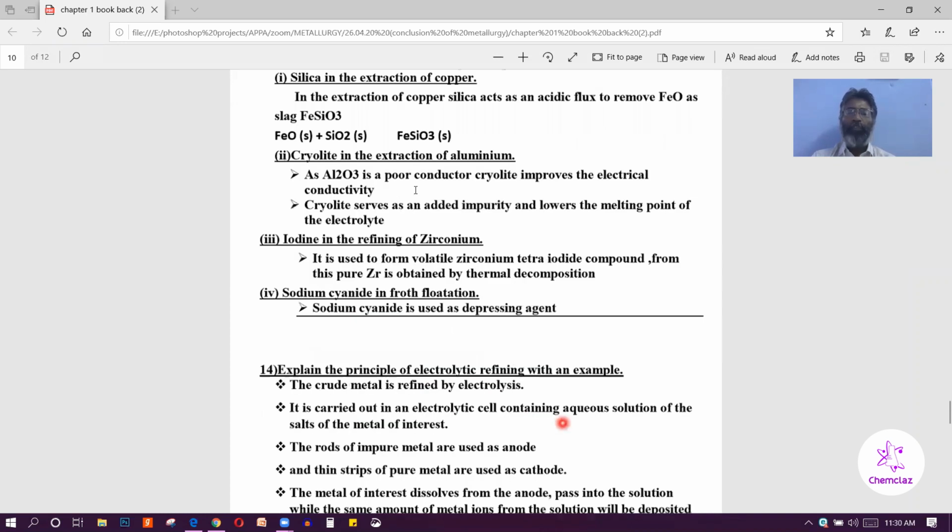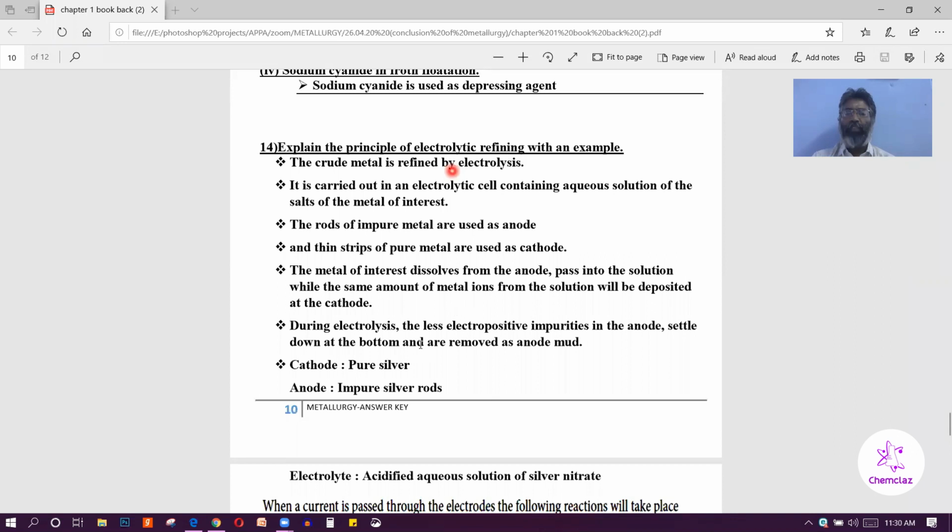Next, the principle of electrolytic refining with an example. You can explain electrolytic refining with the help of silver. Electrolytic refining of silver: the electrolyte is acidified silver nitrate, the anode is an impure silver rod, and the cathode is a pure silver rod. What reaction takes place at the anode? The oxidation reaction, that means silver is converted into silver ion. At the cathode.